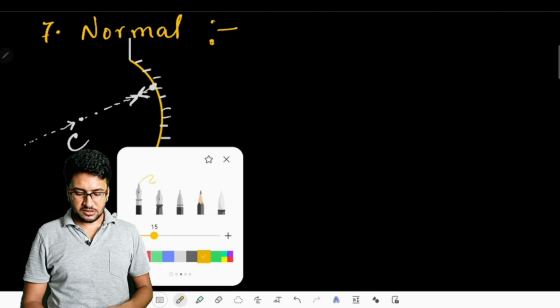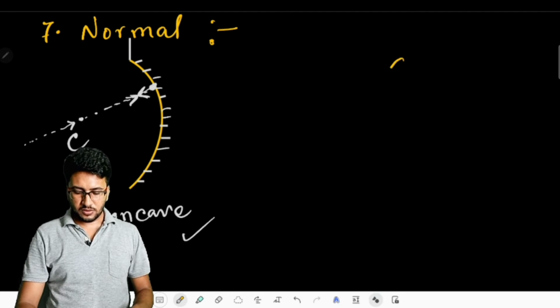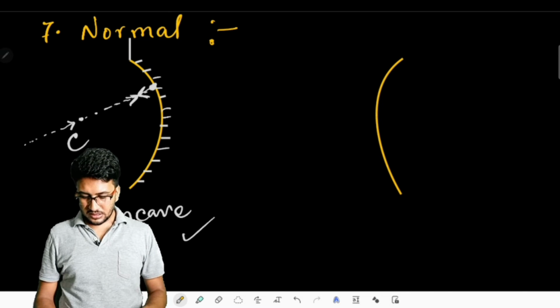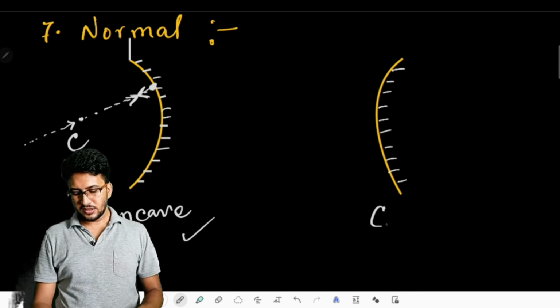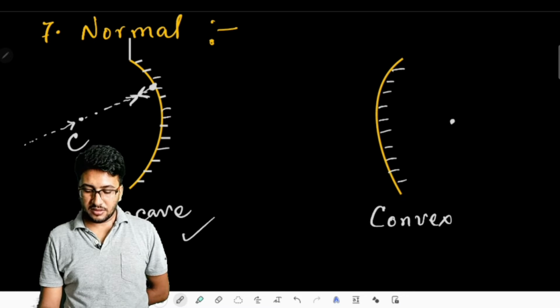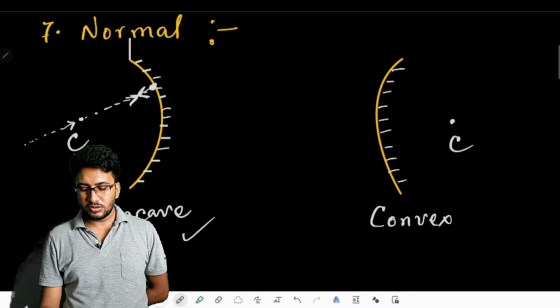Similarly, in case of a convex mirror, how will it appear? It will appear something like this. Suppose this is the reflecting plane for the convex mirror. Now for this convex mirror, there is a certain point which we name the center of curvature.